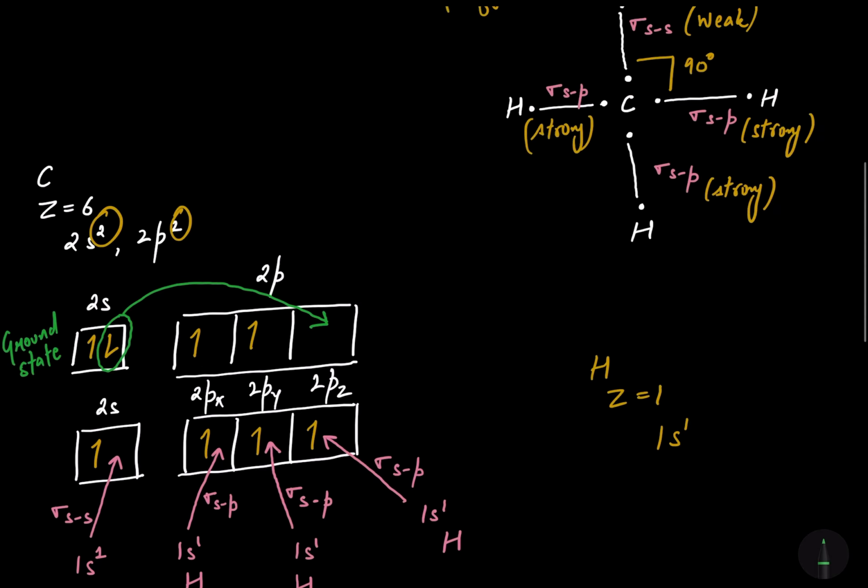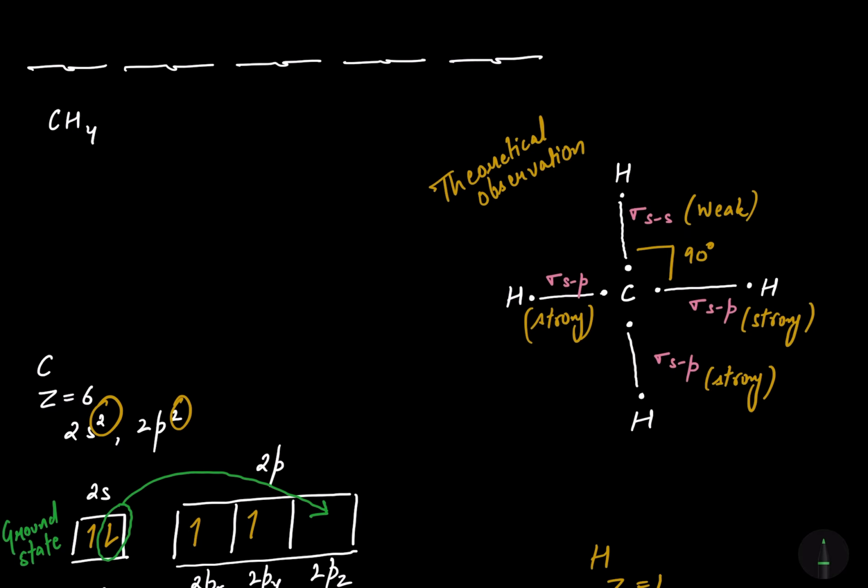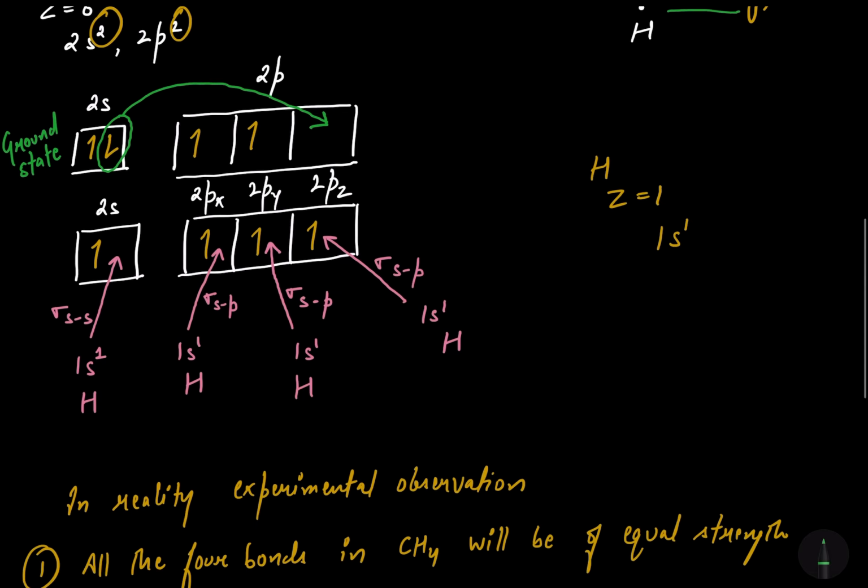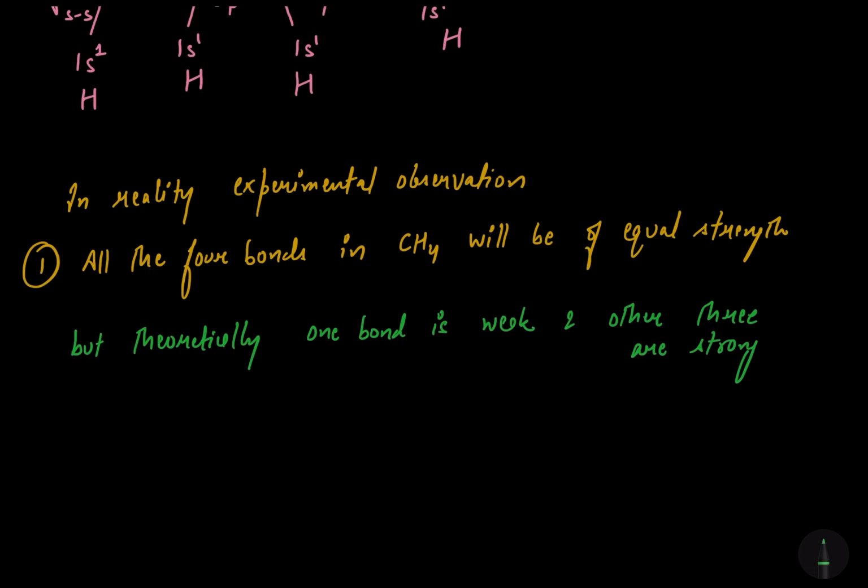You can observe it from the diagram that one bond is weak and other 3 are strong bonds. But this is not in the reality. In reality, all the 4 bonds in CH4 are of equal strength.